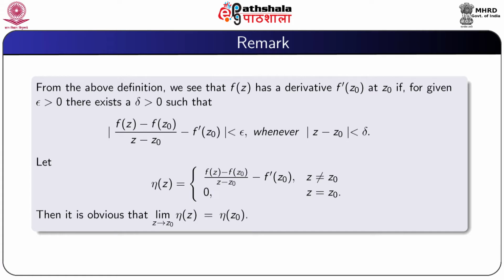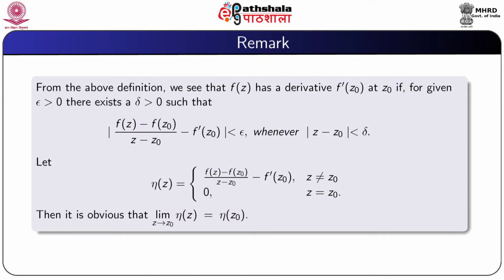We consider a function eta of z equal to (f(z) minus f(z0)) by (z minus z0) minus f dash z0 if z is not equal to z0, and eta z equal to 0 if z equal to z0.